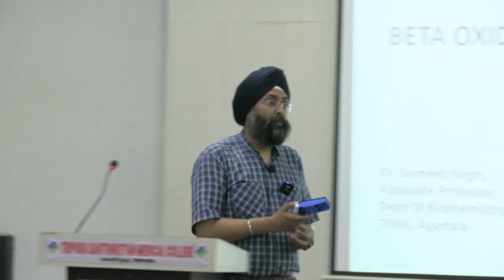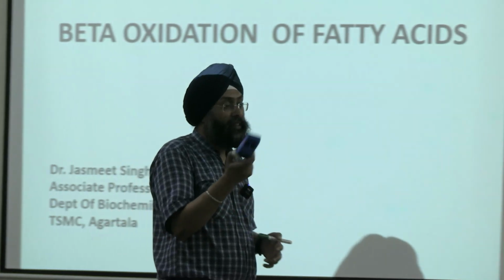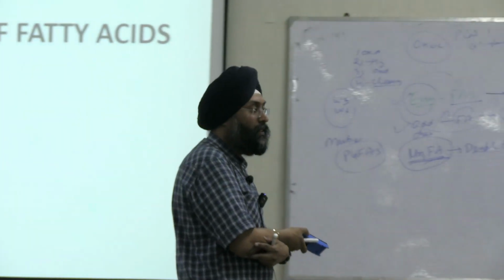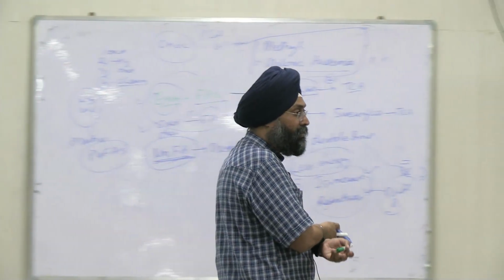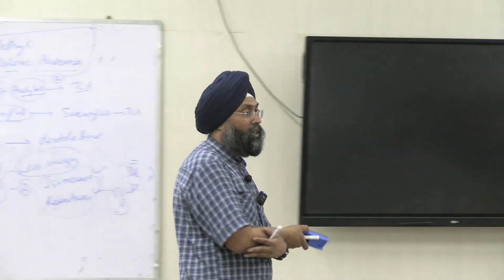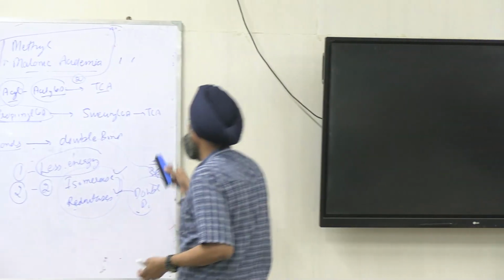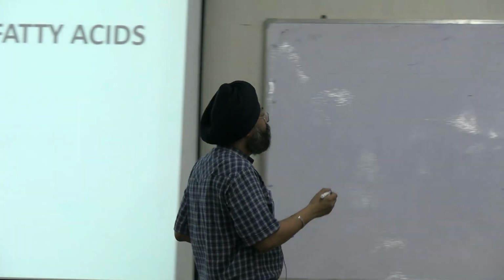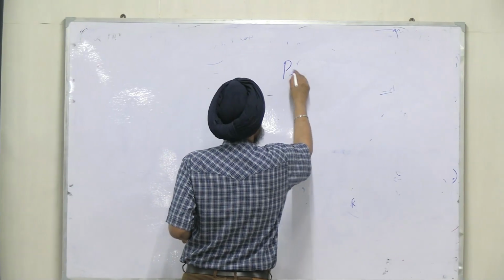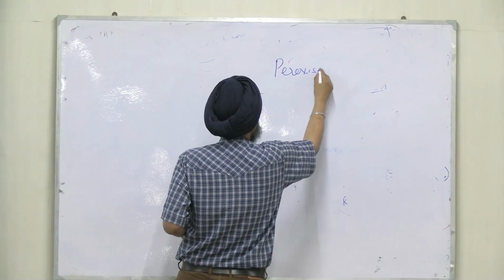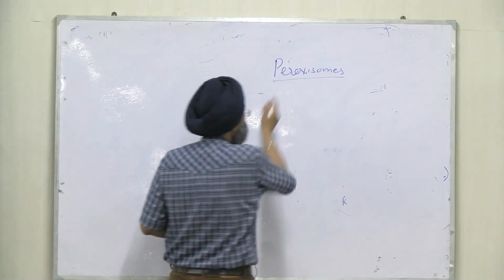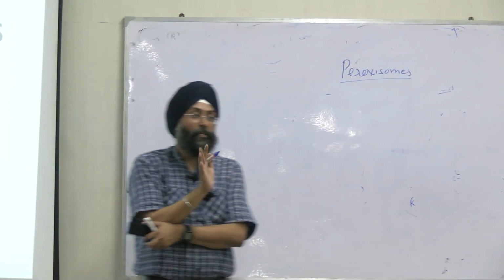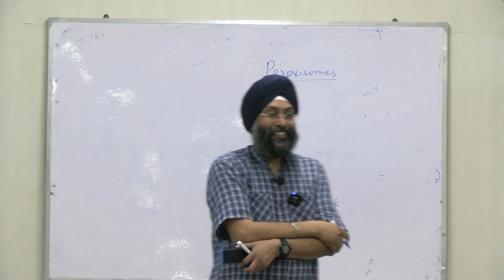Normally beta oxidation proceeds for fewer than 20 carbons. And if a fatty acid has more than 20 carbons, what will be the process? How will you do that beta oxidation? Have you read about peroxisomes? Are they present in prokaryotes or eukaryotes?